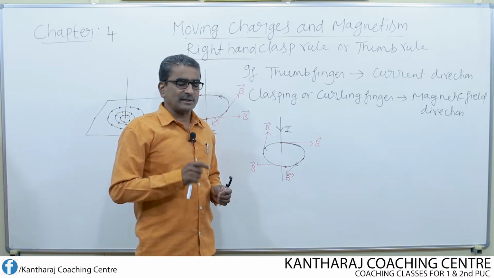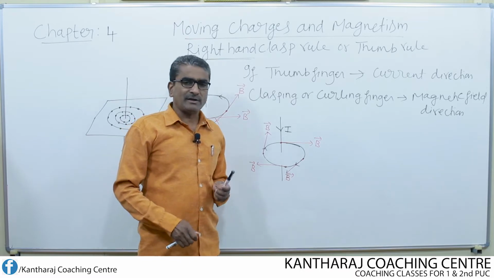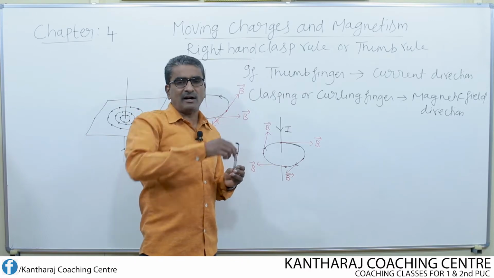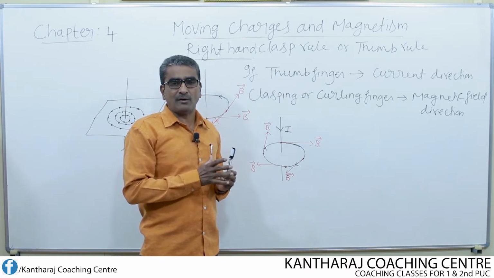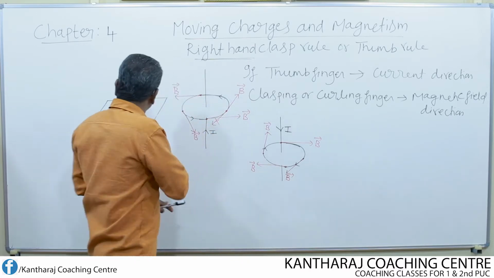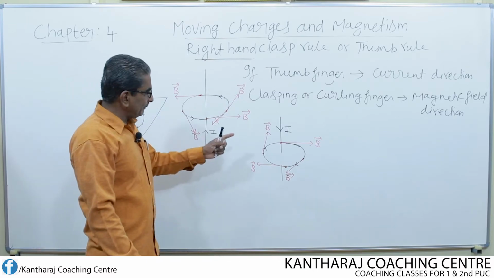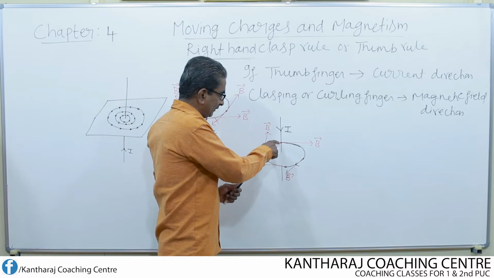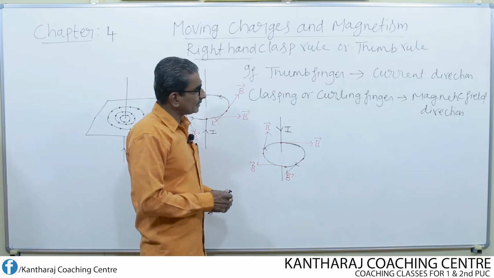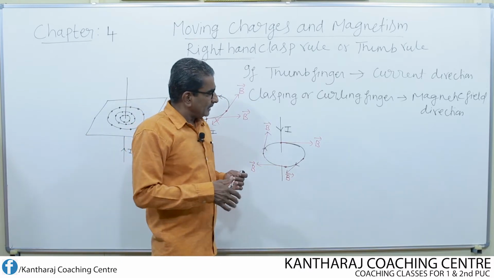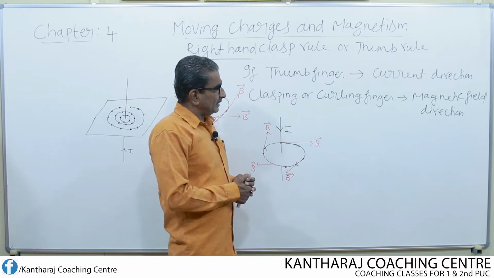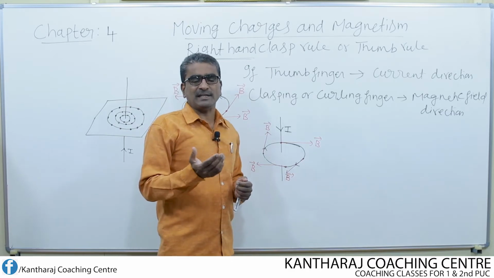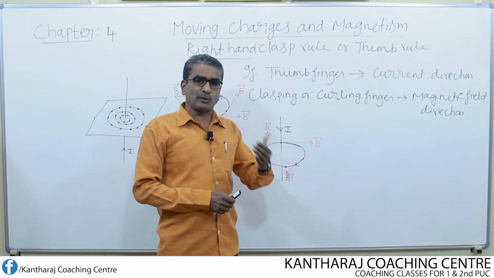So here afterwards, remember one point: whenever we pass the current through a straight conductor, the magnetic field lines all around it will be in the form of concentric circles like this. At any point on the circle, if we draw the tangent, that gives the direction of magnetic field at that point. Now let us consider how to identify or represent the direction of magnetic field pictorially.